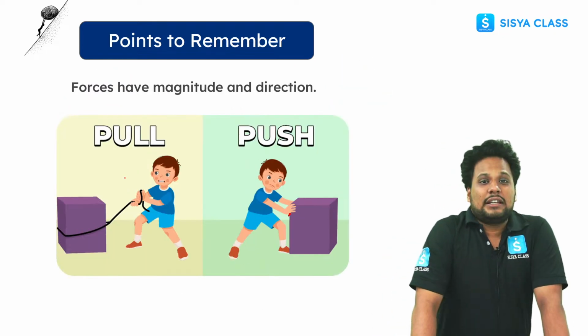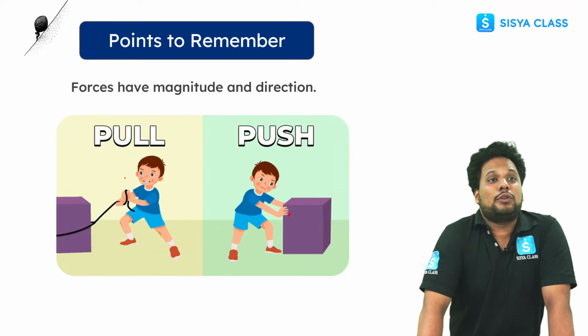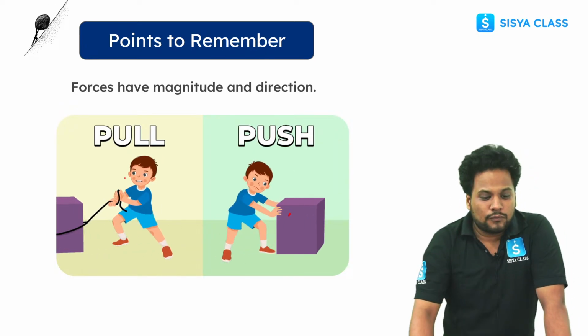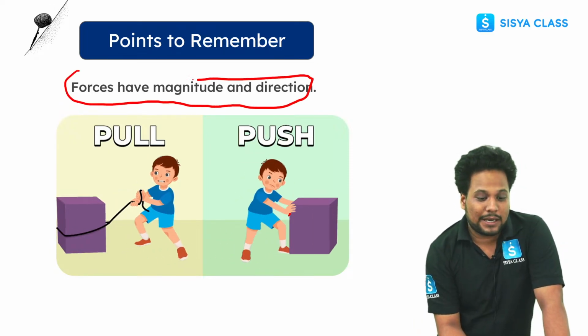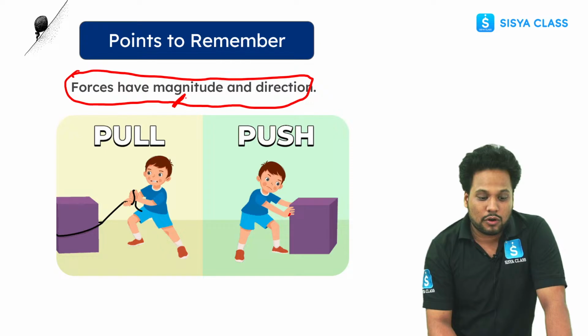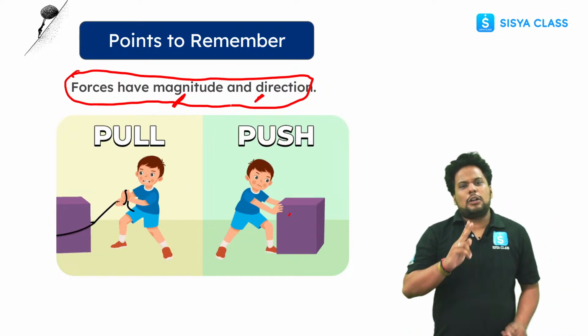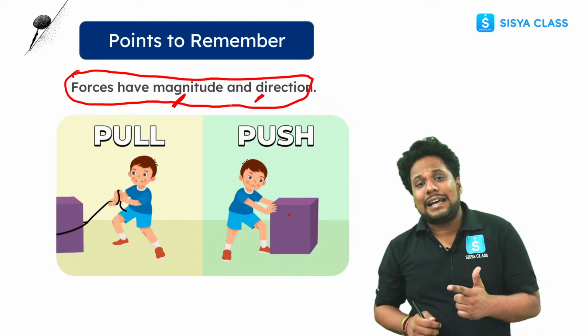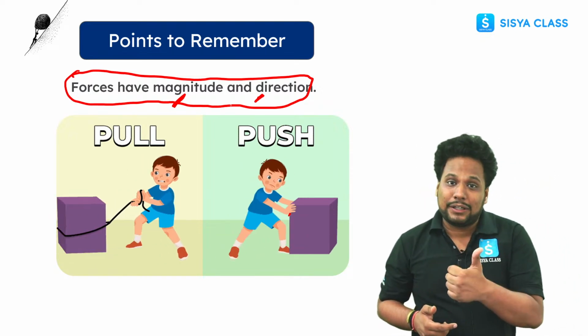Moving on to the next point, that is forces have magnitude and direction. So what does this mean? What is magnitude and what is direction? I think you have learned that there are two types of quantity. One is scalar and one is vector. So what are scalar quantities? The quantities which have magnitude and unit.